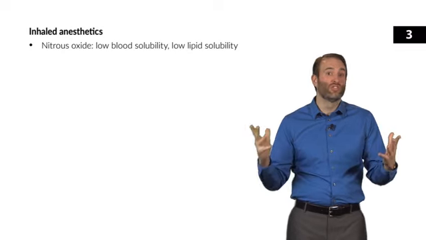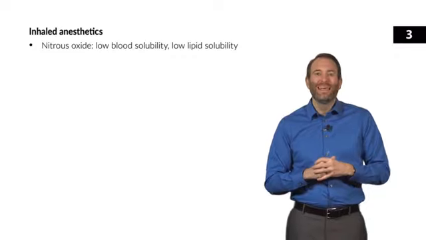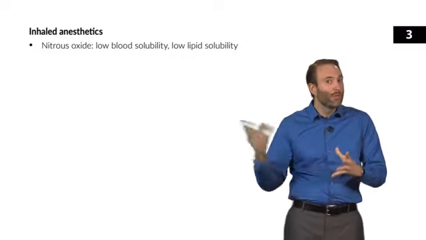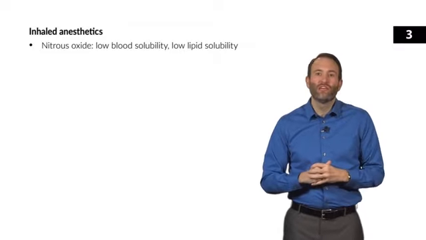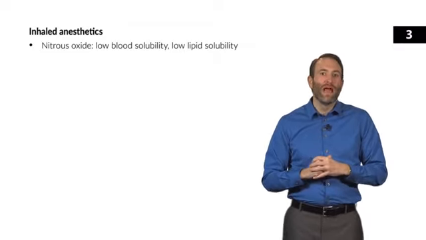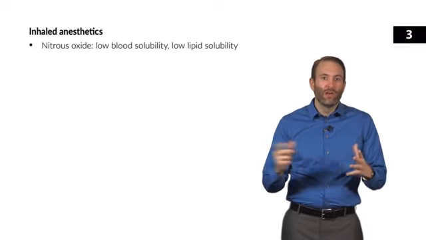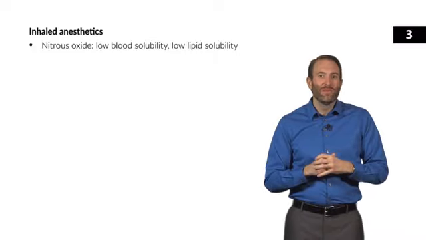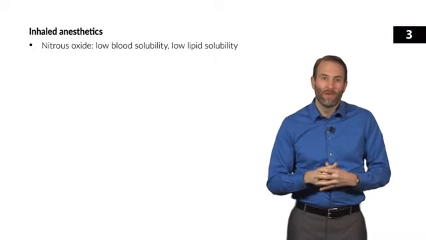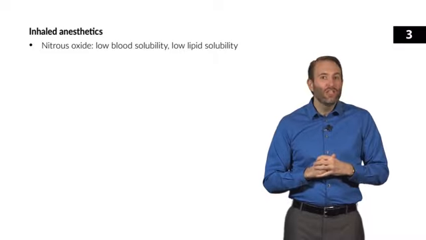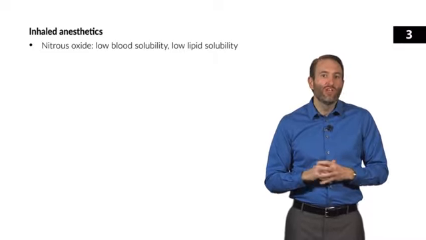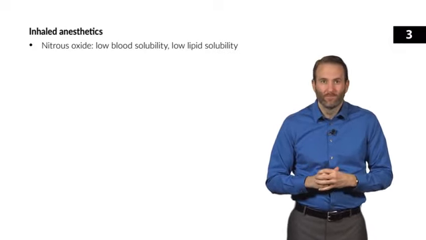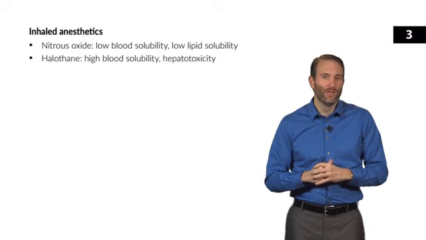So first, let's talk about nitrous oxide. It's been used for a long, long time. It enters the brain rapidly because it is very insoluble in the blood. So it has no trouble getting out of the blood and into the brain. Nitrous oxide has a rapid induction and a rapid recovery time. It gets in and out of that brain very quickly. However, nitrous oxide is not very lipid soluble, and as we said before, this makes it less potent. It's not a very strong medicine. Now, nitrous oxide is not used alone very often, but is often used in combination with other inhaled anesthetics like sevoflurane or isoflurane.